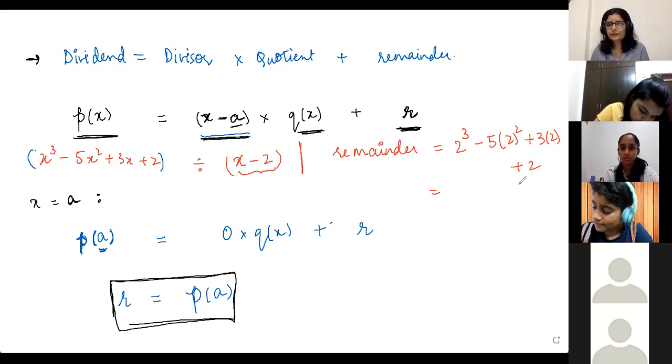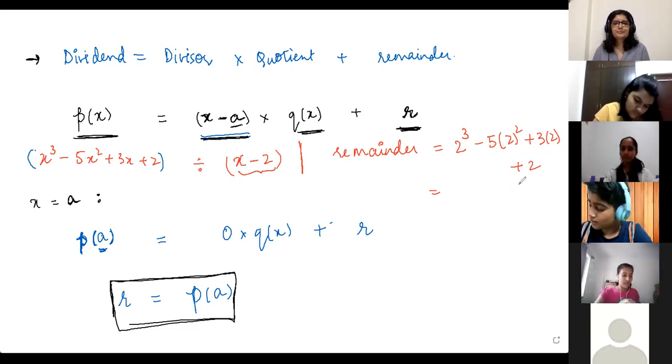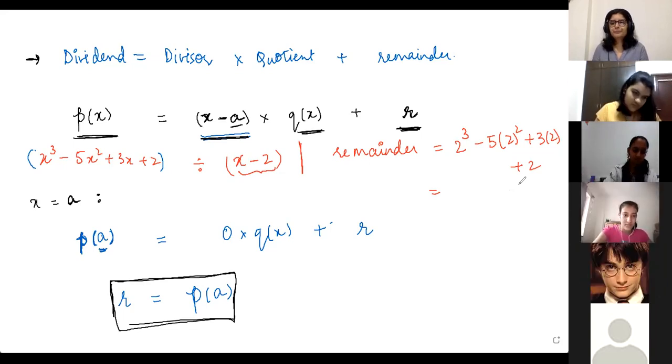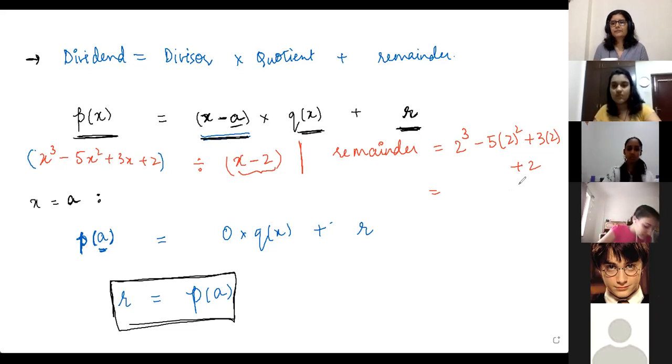No, Ashka has already solved it. Okay, I have not solved it. Let me check. Yes, Ashka, you got the right answer. Okay. So Samriti, once you solve it, send it over private chat. I will check your answer. Okay, Swayam, where do you go? Yes, Suhani got it. I'm solving. You can also do it on video, Swayam. Yes, solving.